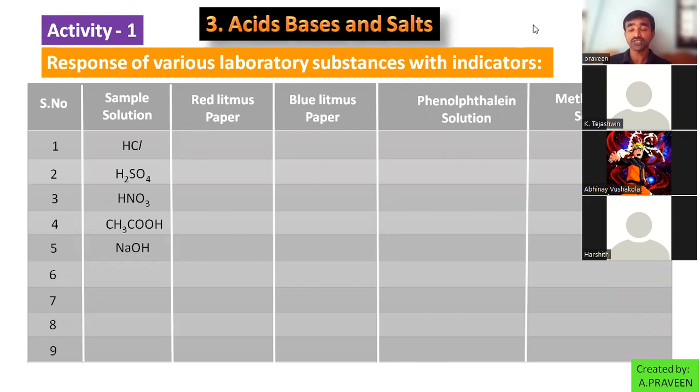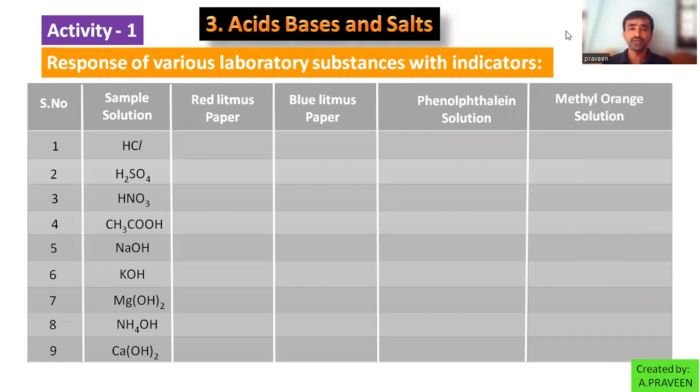Then NaOH, caustic soda, sodium hydroxide; potassium hydroxide; magnesium hydroxide, or milk of magnesia; next NH4OH, ammonium hydroxide; and finally calcium hydroxide. These are the sample solutions you collected. Then observe these substances' responses with the different indicators. Let us see those responses in the next class.